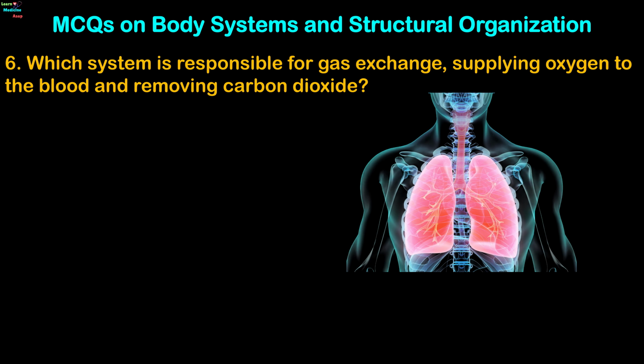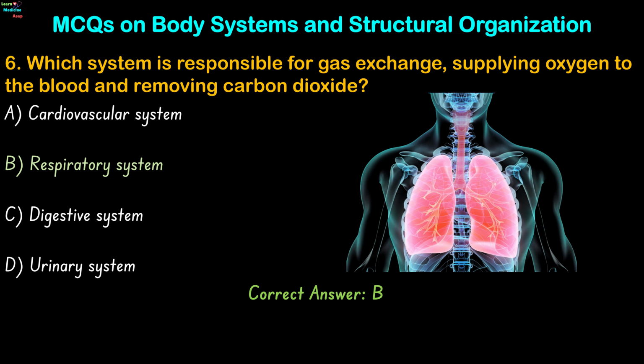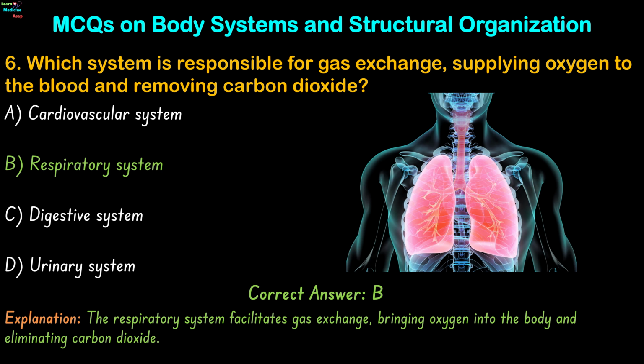Question 6. Which system is responsible for gas exchange, supplying oxygen to the blood and removing carbon dioxide? Cardiovascular system, respiratory system, digestive system, or urinary system? The correct answer is option B. The respiratory system facilitates gas exchange, bringing oxygen into the body and eliminating carbon dioxide.